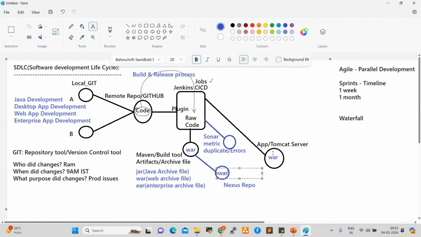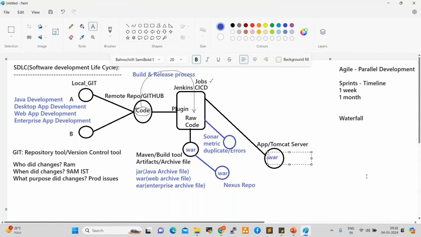This is non-live. In a live application, the code will be deployed directly. In our course we have the CSD project, so when we work on the live project, we'll see it live. Whatever code is developed by developers, they push to the remote repository, we take it using Jenkins and convert it into a WAR file, testing should happen, and after that we can deploy onto the application server. We have nearly 15 live projects covered in our course, so practically we can see all these things. Clear, right, everyone?